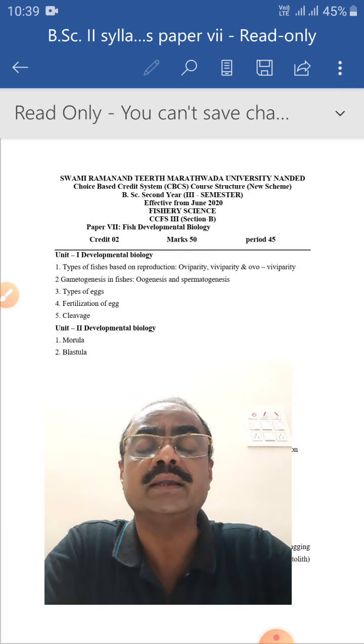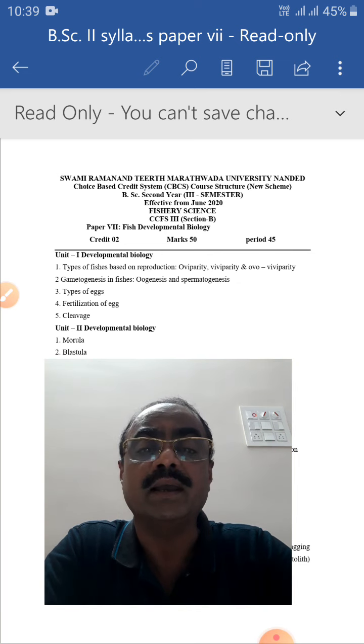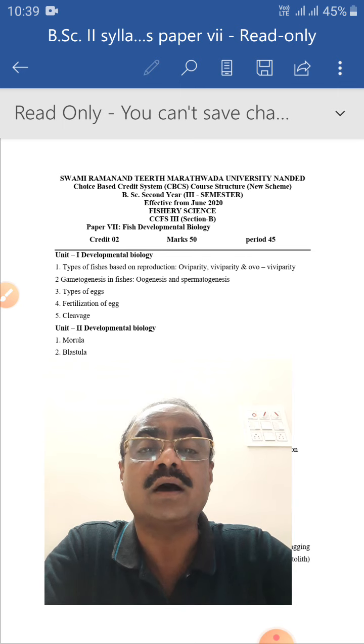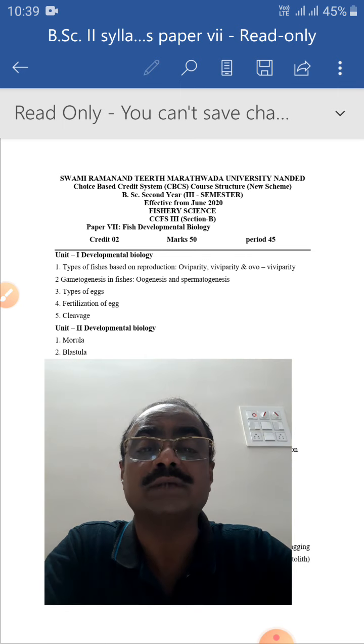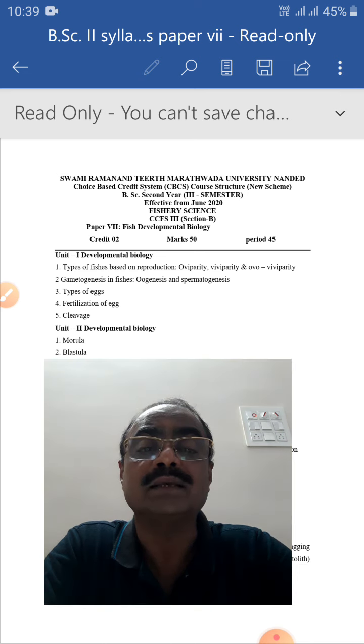What is oviparity? Generally you know that egg-laying animals are called oviparous. The female lays eggs, either fertilized or unfertilized, outside the body. The unfertilized eggs are then fertilized by the sperms outside the body.